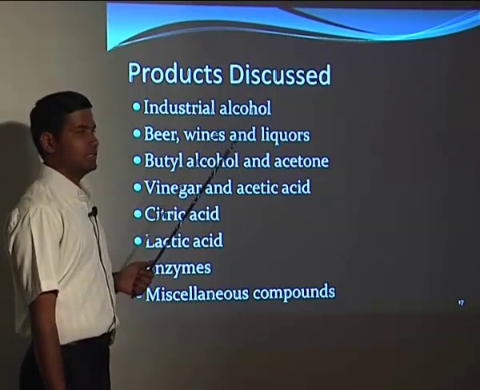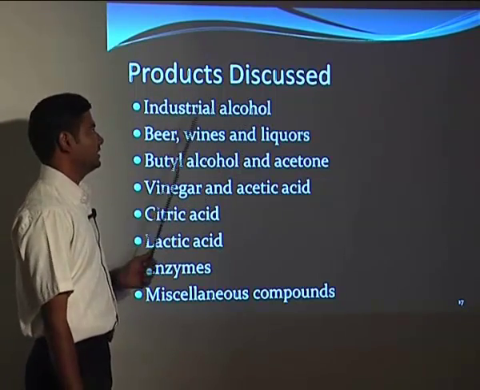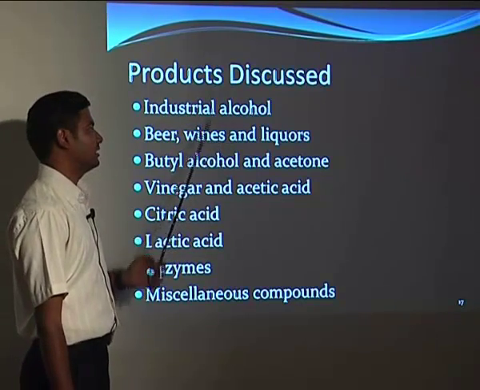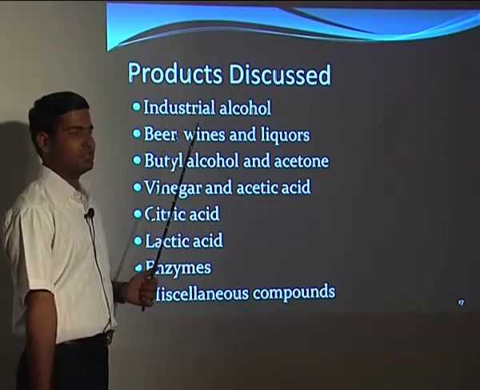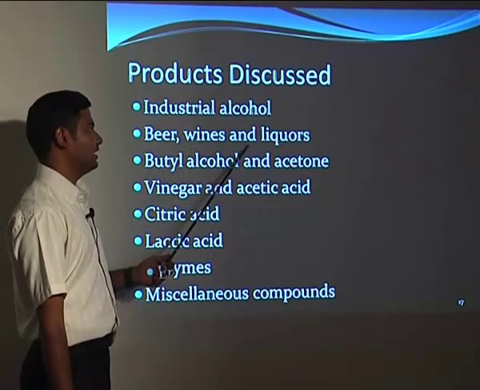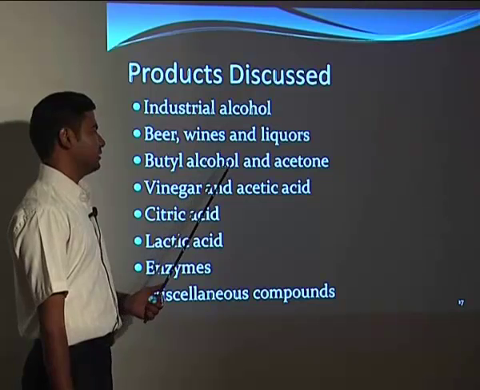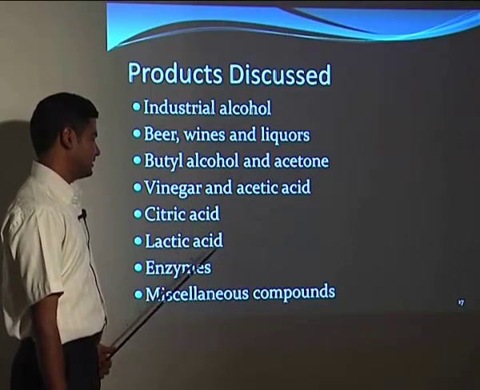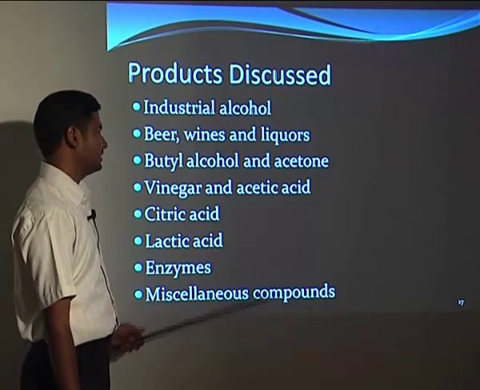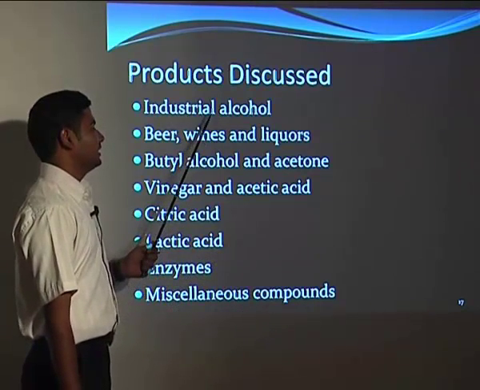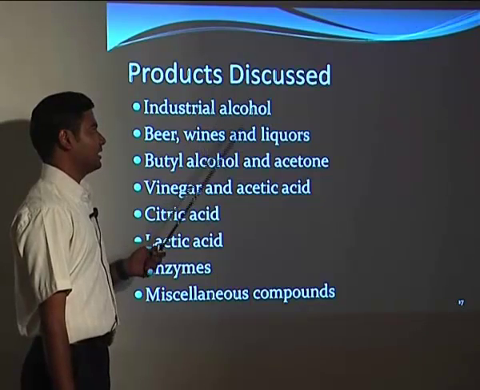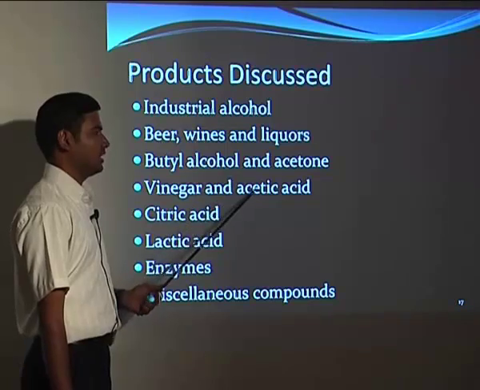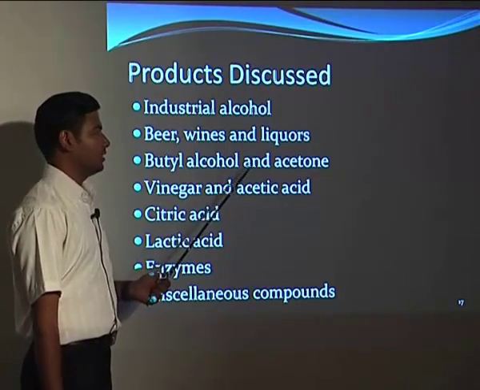The products discussed under the fermentation industry are industrial alcohol. Mainly we will discuss ethyl alcohol or ethanol. Then we will discuss briefly beer, wines and liquors. Then we will discuss butyl alcohol and acetone. Then vinegar and acetic acid, citric acid, lactic acid, enzymes and miscellaneous compounds. We will discuss the process flow diagram for industrial alcohol and beer, and how beer is produced. For the others, we will discuss how they are produced and what their uses are.